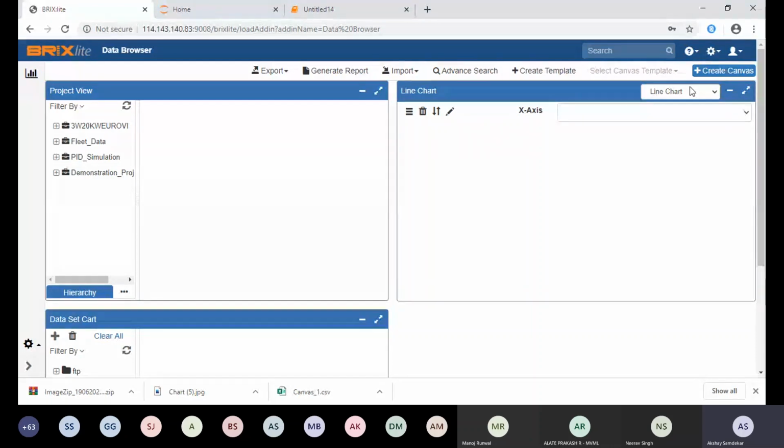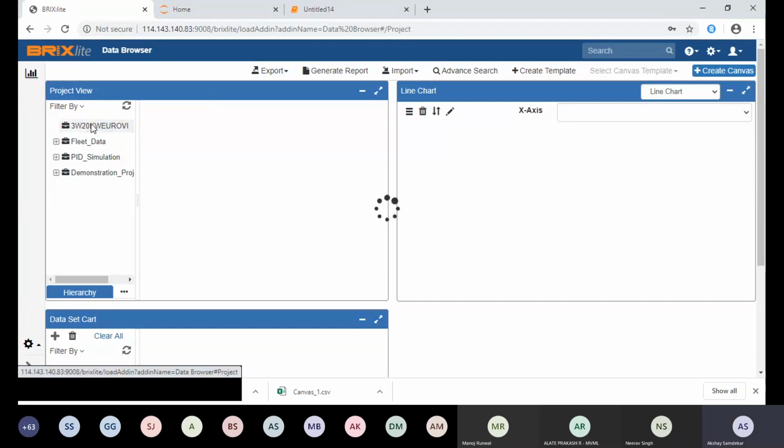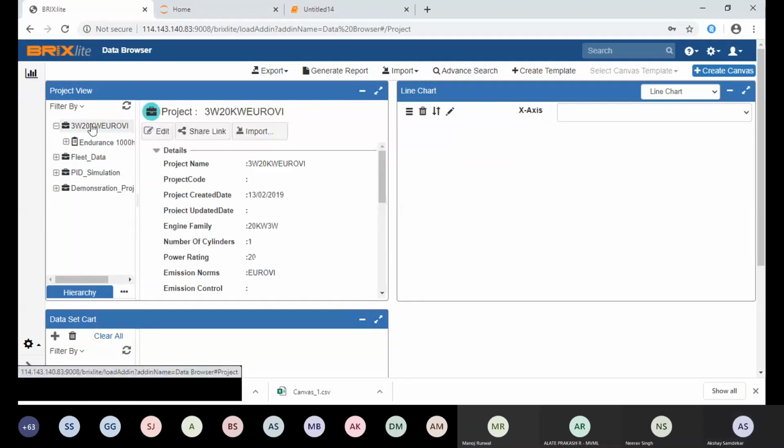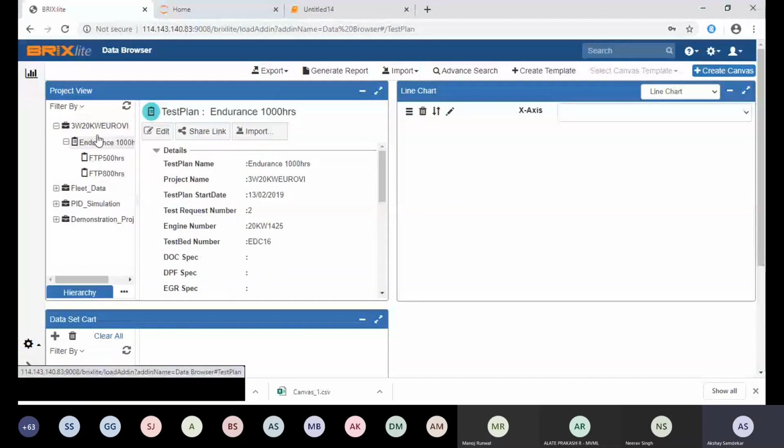So yes, this is the main page of the application, as you can see. Generally, the application is categorized into three views. Basically, the first view is the project view, on the right-hand side, as you can see. Generally, this is the hierarchy we follow. The first node we call a project. In a project, we can have a test plan, and inside it you can have all the actual test data, maybe actual test data files you can import.